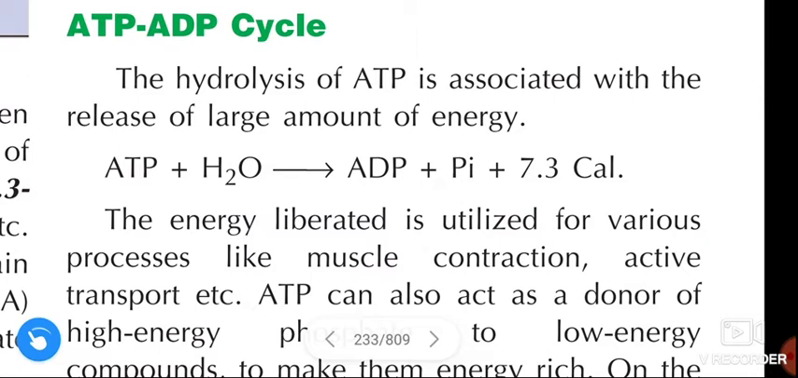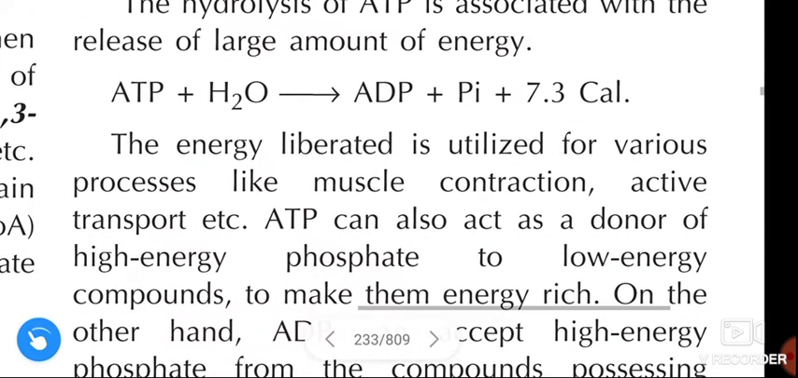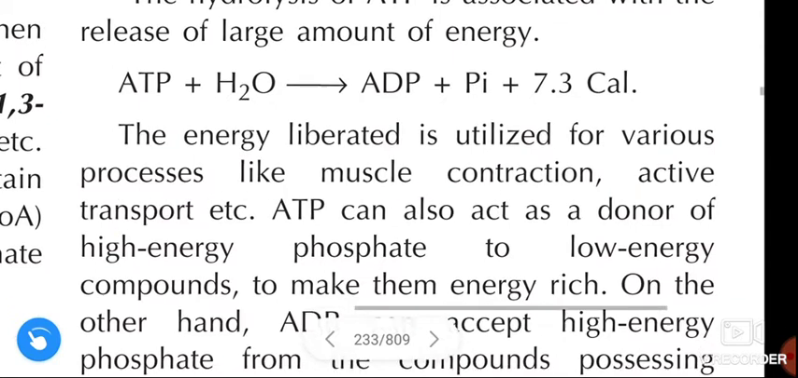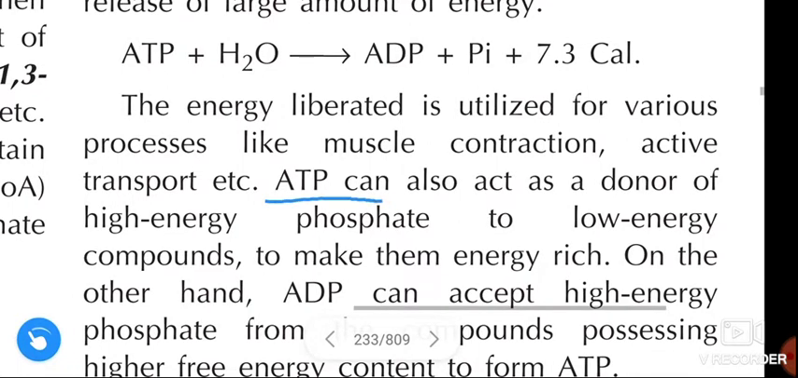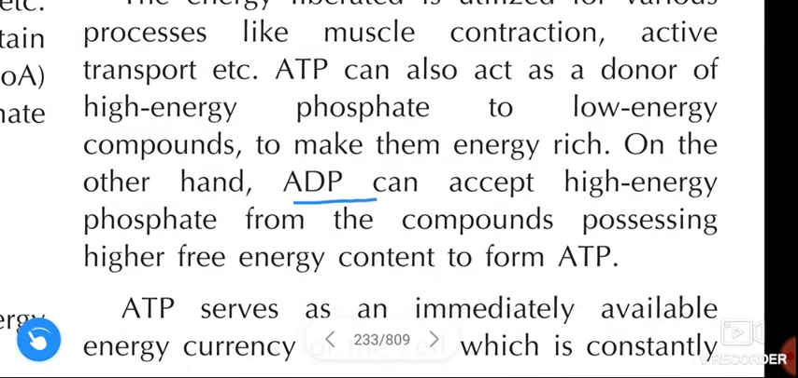ATP plus H2O gives rise to ADP plus inorganic phosphate plus 7.3 calories. The energy liberated is utilized for various processes like muscle contraction, active transport, etc. ATP can also act as a donor of high energy phosphate to low energy compounds to make them energy rich. On the other hand, ADP can accept the high energy phosphate from compounds possessing higher free energy content to form ATP.